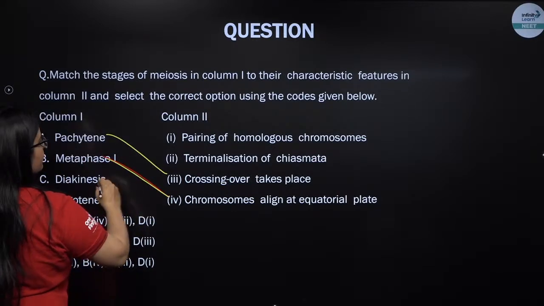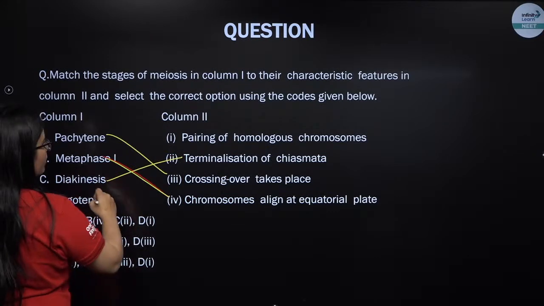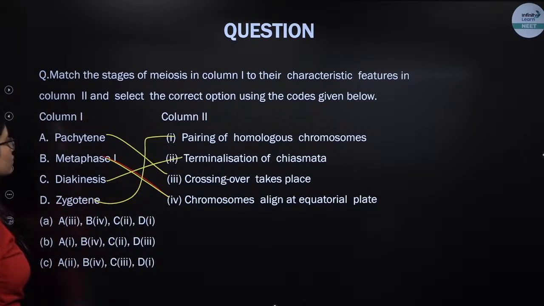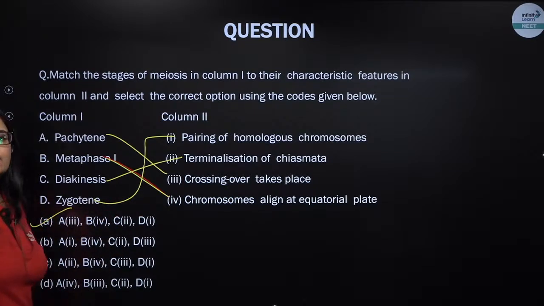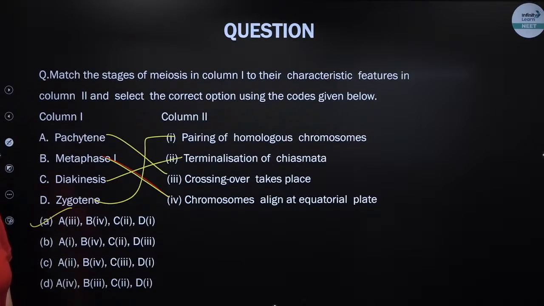Next, in diakinesis, terminalization of chiasmata. In zygotene, pairing of the homologous chromosomes. So A goes with 3, B goes with 4, C goes with 2 and D goes with 1. So A is the right one. Yes.